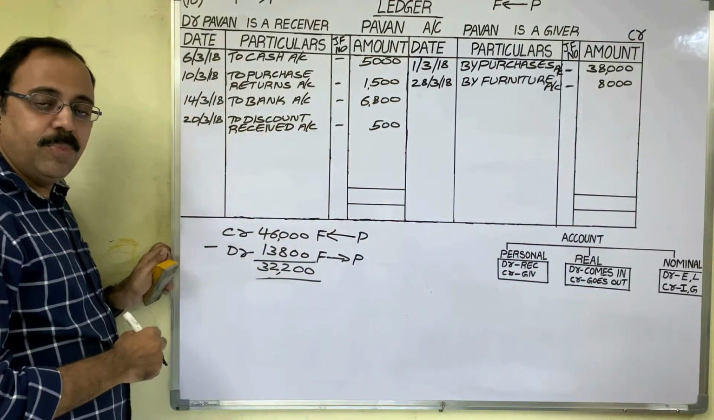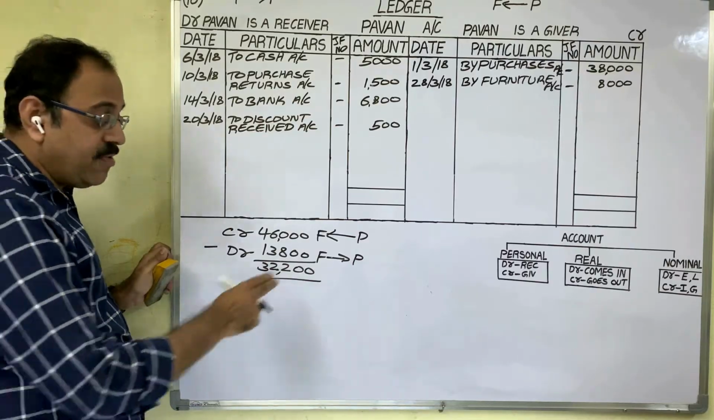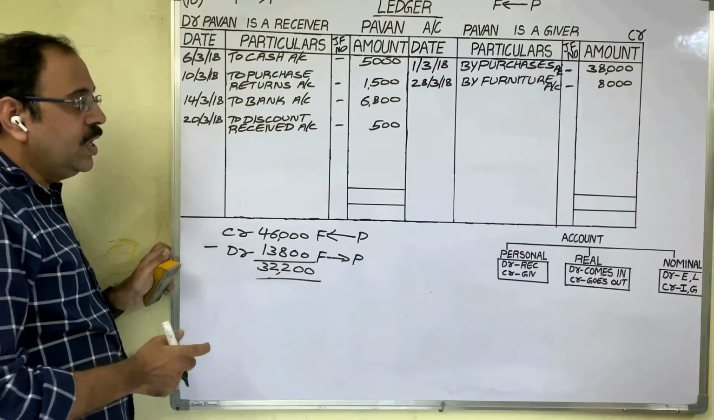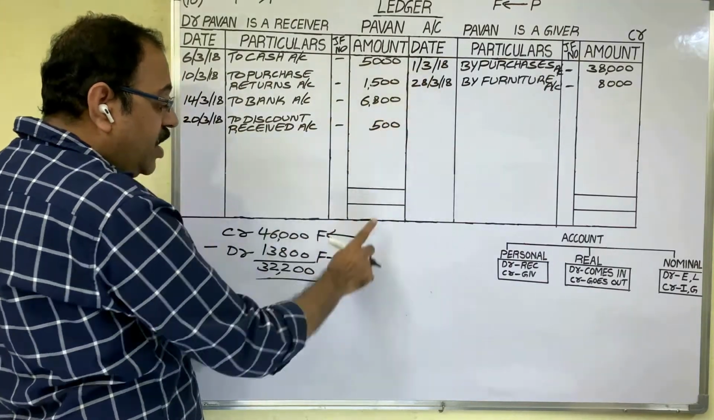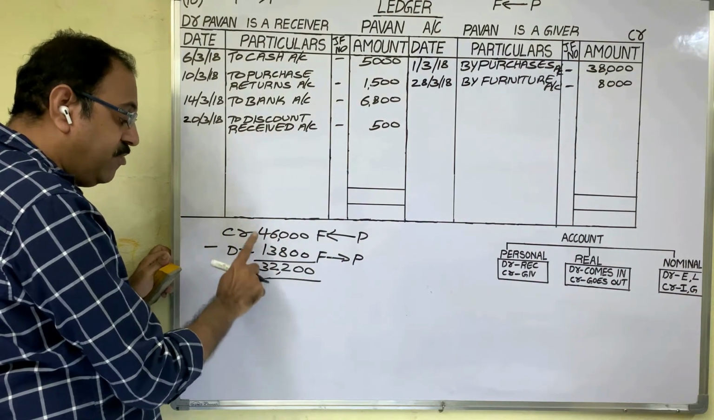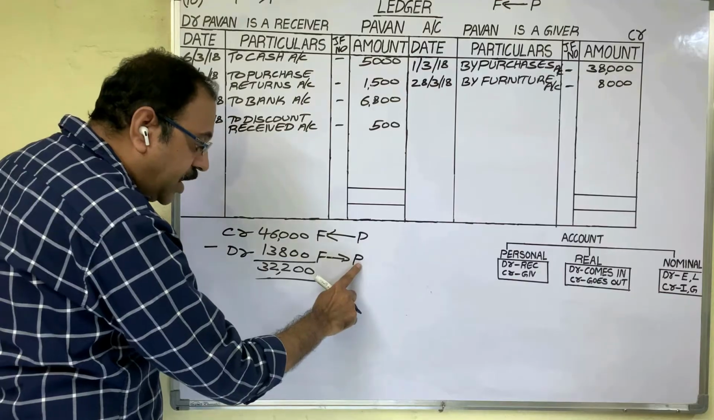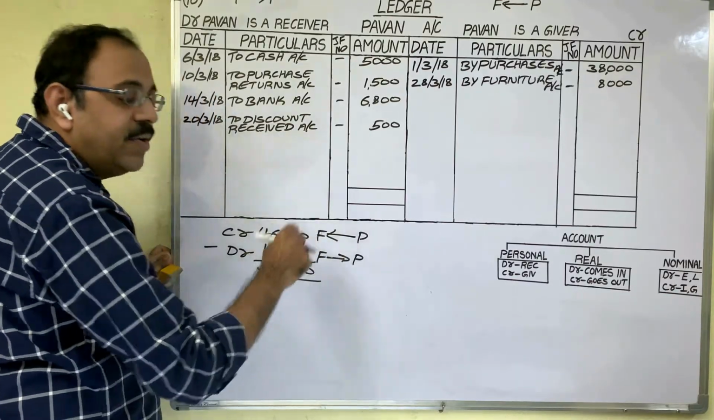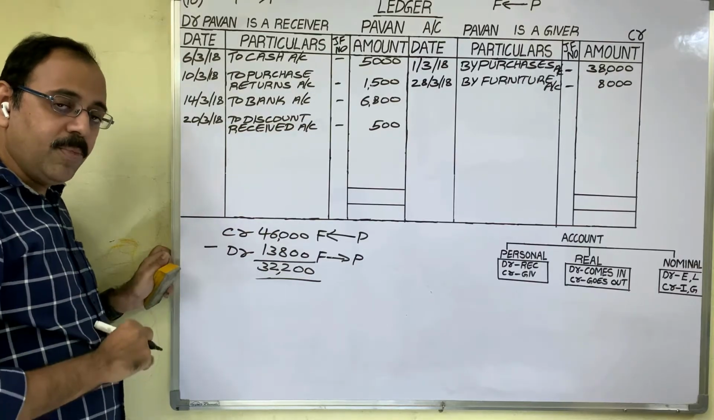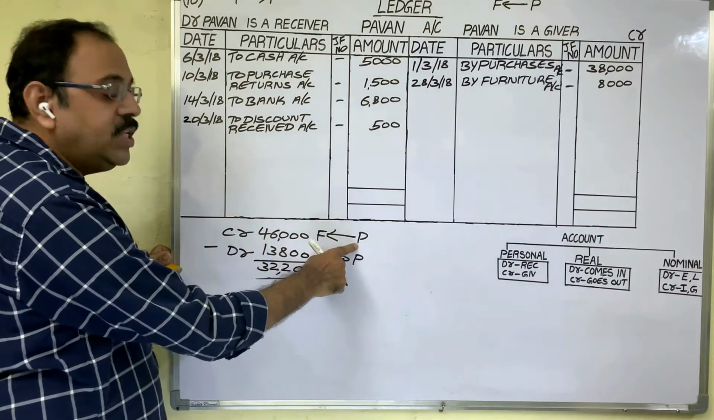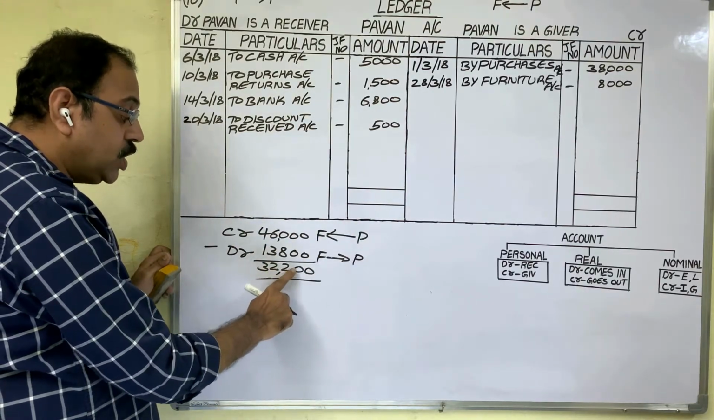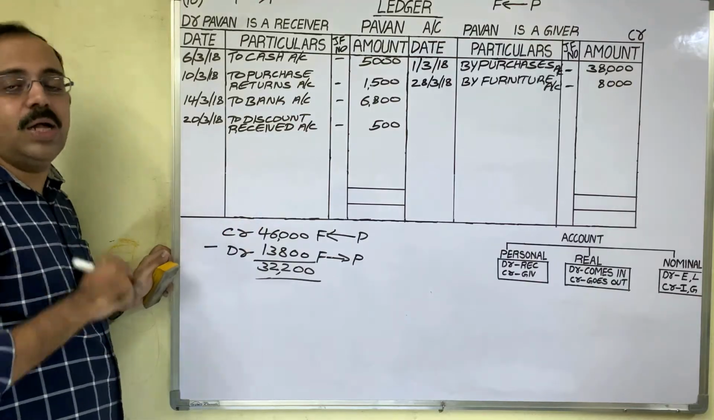46,000 rupees. Because credit the giver. Pawan is a giver for this 46,000 rupees. So, in the month of March, Pawan has given 46,000 rupees to the firm, and from the firm, Pawan has taken 13,800 rupees. Which amount is more? Given amount or taken amount? Given amount is more. So, Pawan has given 32,200 rupees extra to us.